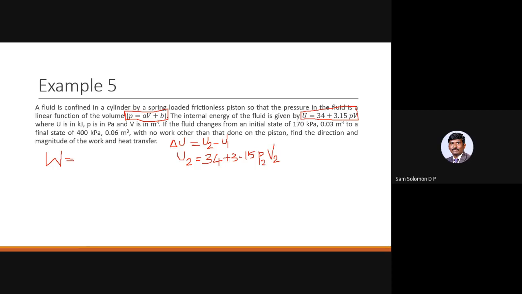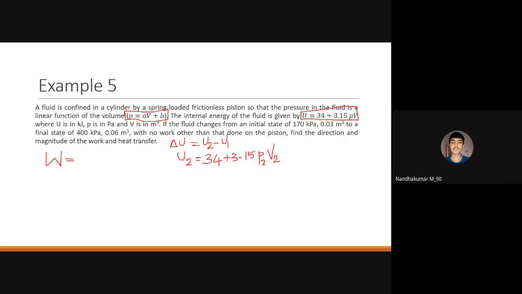Here they have not mentioned whether it's a constant pressure process, a constant volume process, an isothermal process, or an isentropic process. Nothing is mentioned here. So which formula should be used for work done here? Any guess? None of you are able to infer it? The same is given in the question.